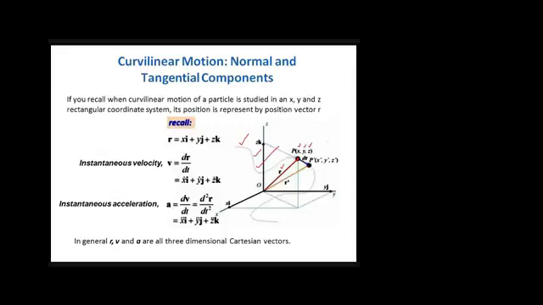Now let's say during a time t, the particle moves from this location p to p dash. To define this new position, again we have to use a position vector. Let's say in this case the position vector is r bar. To define this position vector in the Cartesian coordinate system, we need three variables: x dash, y dash, and z dash. These are the distances of the particle from the origin in the x direction, the y direction, as well as the z direction.